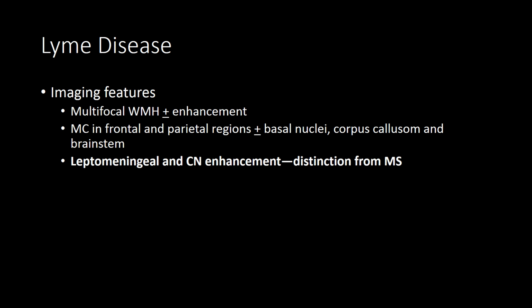They're more common in the frontal and parietal regions. They may involve other regions, including the basal nuclei, corpus callosum, and brainstem. The key thing that I find helpful in terms of whether I'm going to be including Lyme disease or not in my differential is I like to see leptomeningeal and cranial nerve enhancement, and that's a distinction from multiple sclerosis. Multiple sclerosis usually doesn't show leptomeningeal and cranial nerve enhancement, although it can rarely.